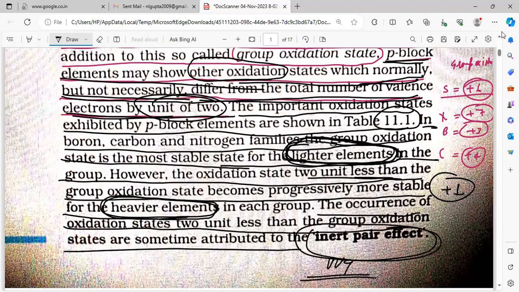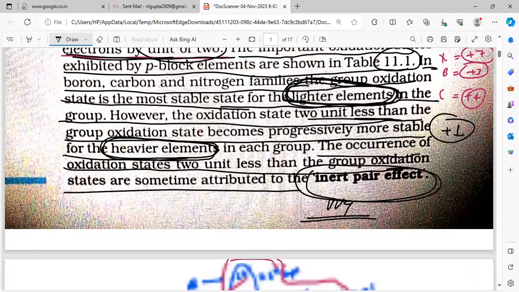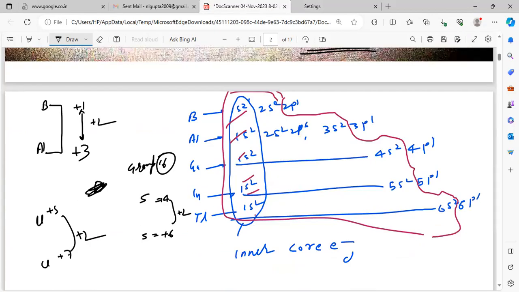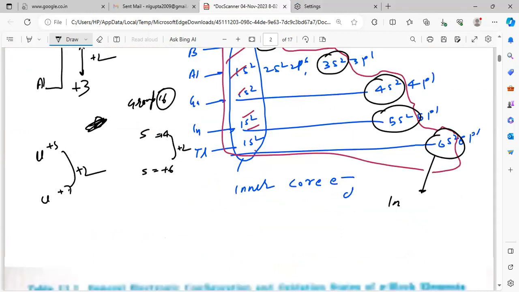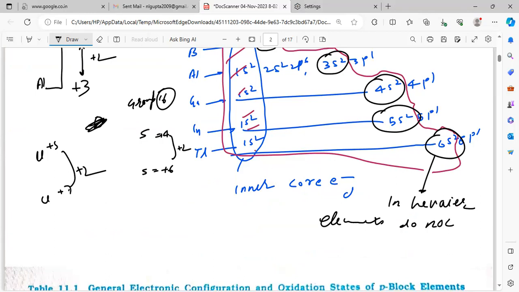Inert pair effect. Now see this configuration: ns2, 2s2, 3s2, 4s2, 5s2, 6s2. In heavier elements, these s electrons do not participate in oxidation states.